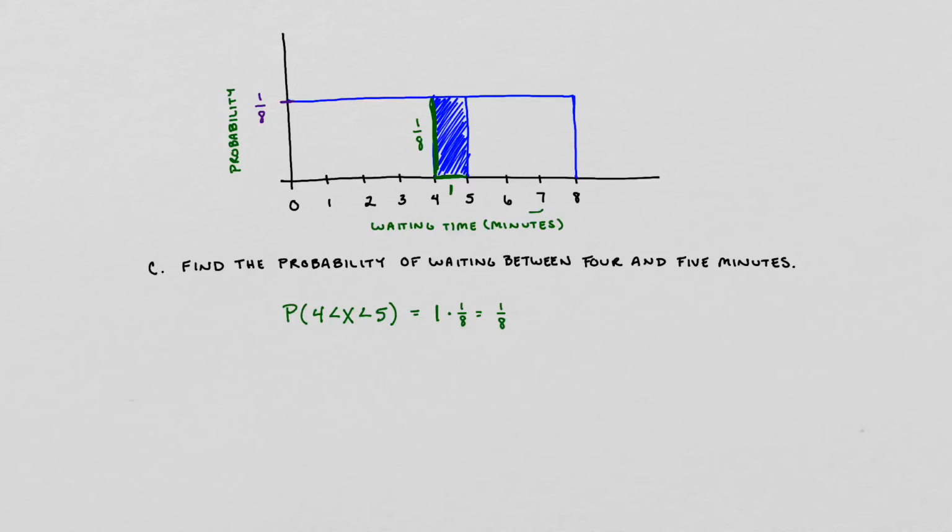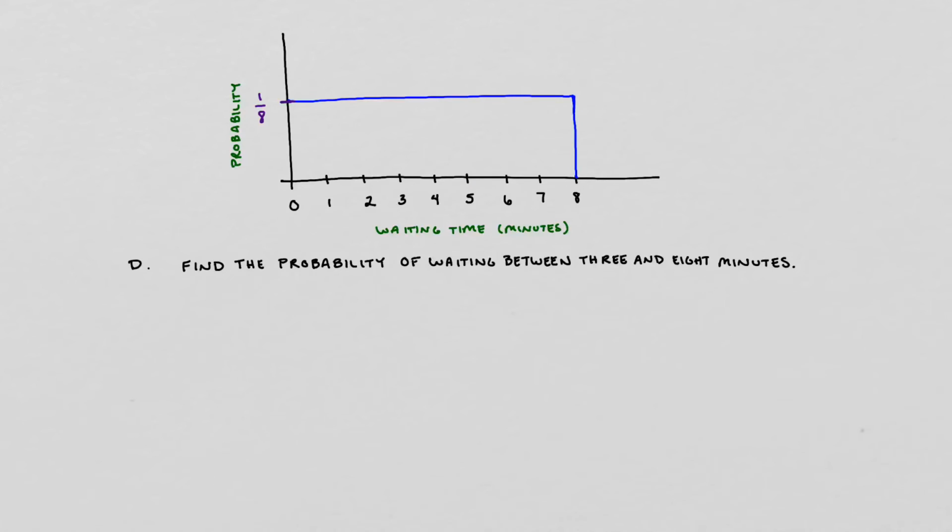So my probability here is 1/8. Or we could say the decimal form, which is 0.125, or the percentage form, which is 12.5%.